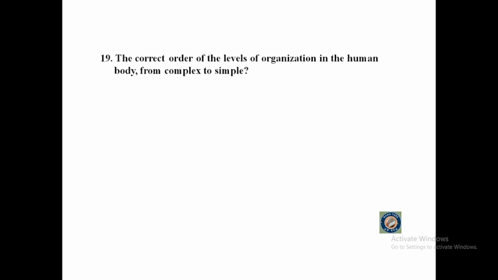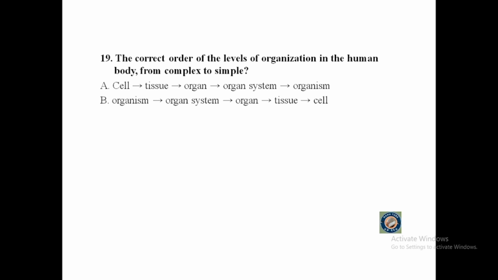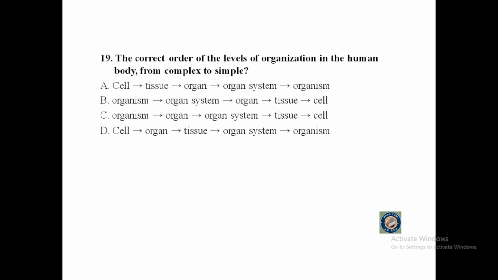Question number 19. The correct order of the levels of organization in the human body from complex to simple is A. Cell, tissue, organ, organ system, organism. B. Organism, organ system, organ, tissue, cell. C. Organism, organ, organ system, tissue, cell. D. Cell, organ, tissue, organ system, organism.